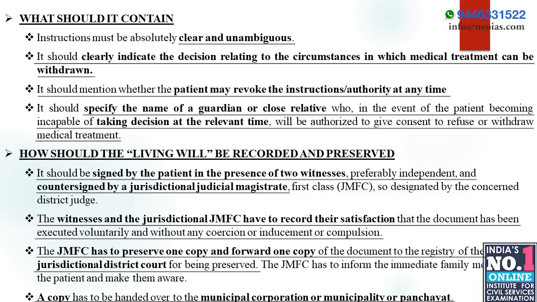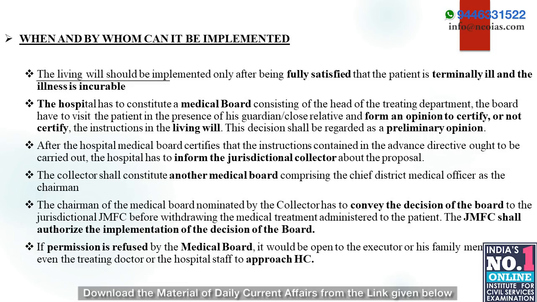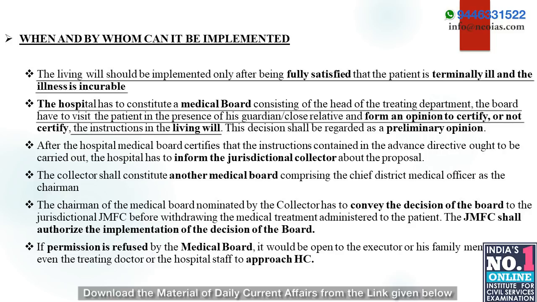Regarding its implementation, the living will should be implemented only after being fully satisfied that the patient is terminally ill and the illness is incurable. So we have to note that it must be a terminal illness and that illness should be incurable. Also, the hospital has to constitute a medical board consisting of the head of the treatment department, and the board has to visit the patient in the presence of his guardian or close relative and should form an opinion to certify or not the instructions in the living will.